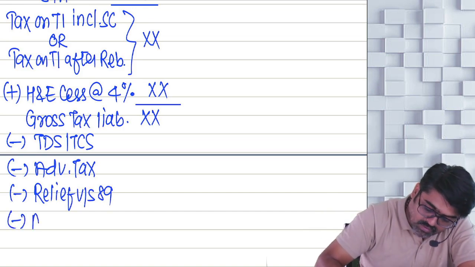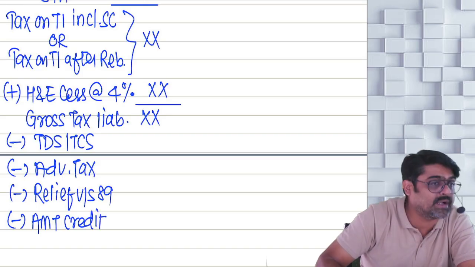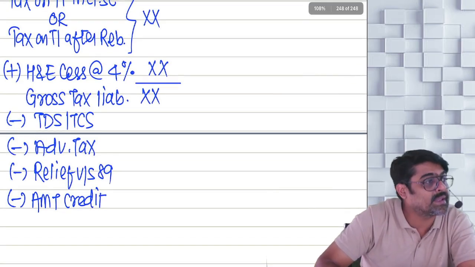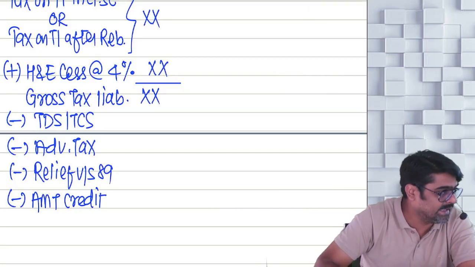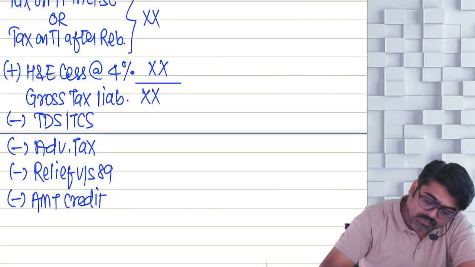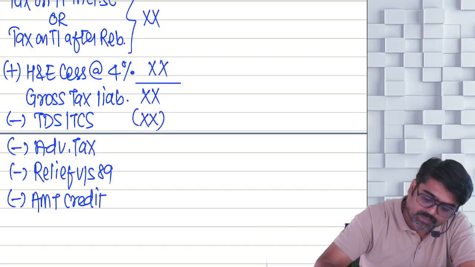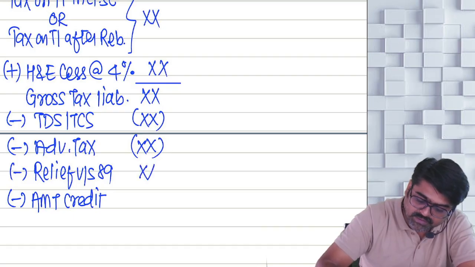And there will be one AMT credit. We are going to do one chapter known as alternate minimum tax. So in that, AMT credit will be there under section 115JD. So from your gross tax liability, you reduce TDS, TCS paid, advance tax paid during the previous year, relief under section 89 or AMT credit.